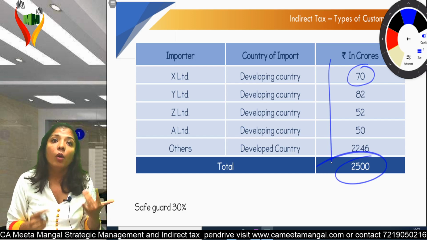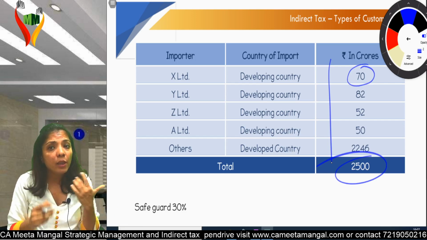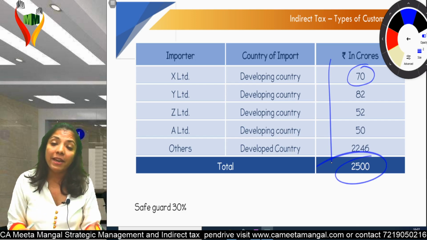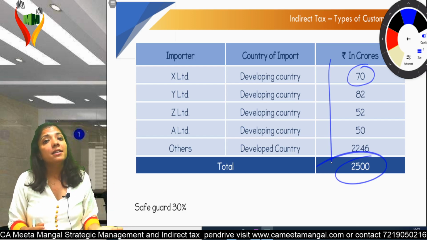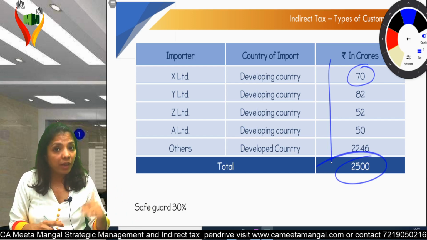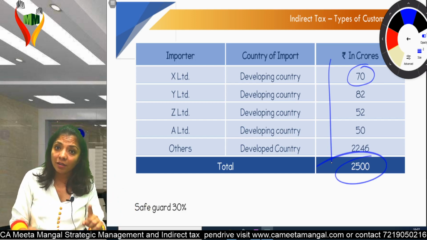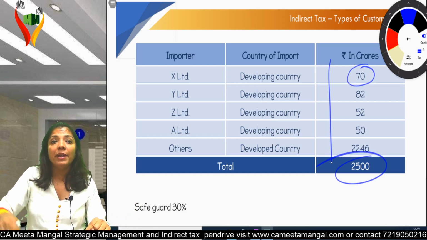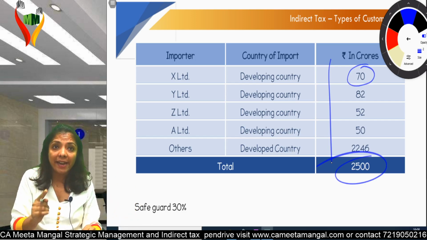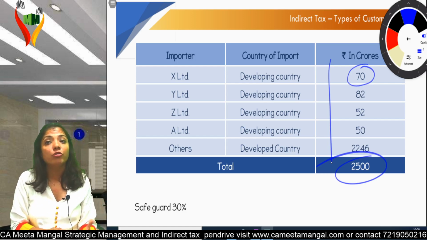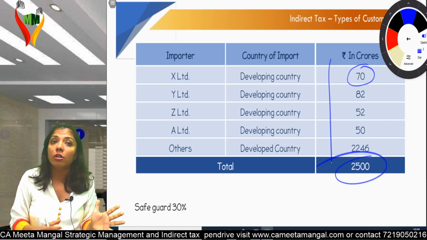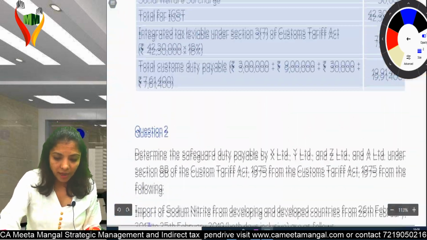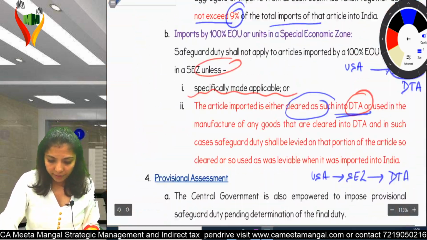Am I clear? Okay, some other exemption. Yes, if EOU or SEZ is importing, no safeguard duty. But if specifically said, or when from EOU or SEZ the goods are coming to DTA, domestic tariff area, that means the intention was to bring into DTA only by protecting yourself from safeguard duty, just planning a route like that. Clear till here? Can I go ahead? Okay.